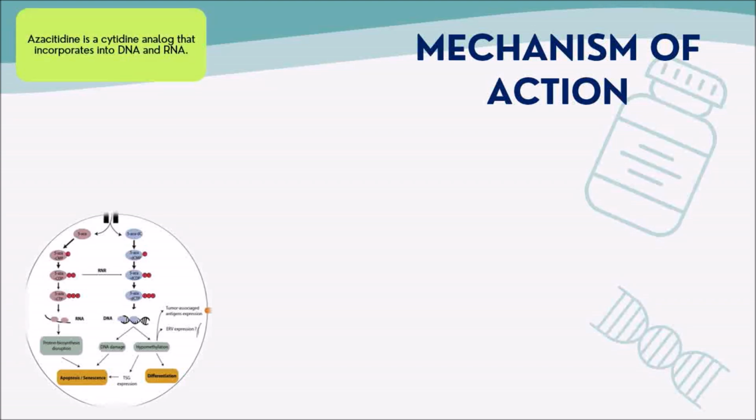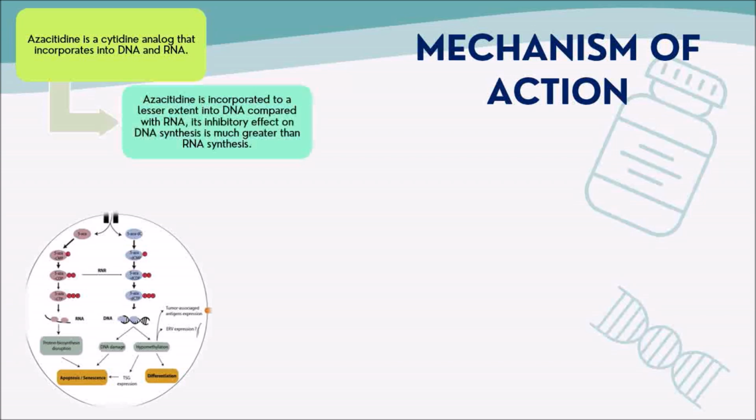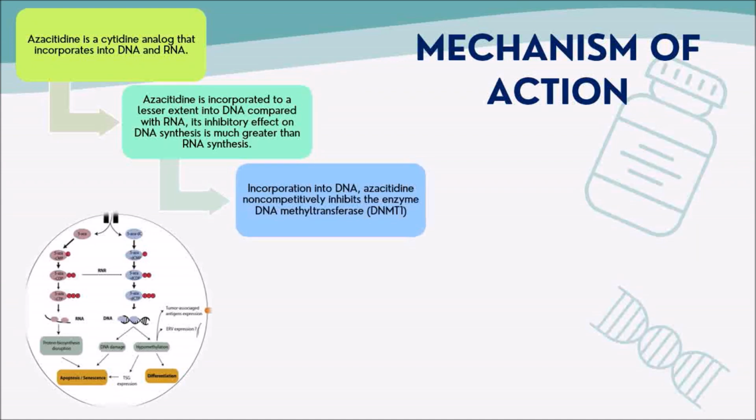Azacitidine is a cytidine analog that incorporates into both DNA and RNA. It leads to inhibition of DNA methyltransferase and subsequent hypomethylation of DNA. It is also incorporated to a lesser extent into DNA compared with RNA, and its inhibitory effects on DNA synthesis are much greater than on RNA synthesis. This results in reactivation of tumor suppressor genes and restoration of normal cellular function.